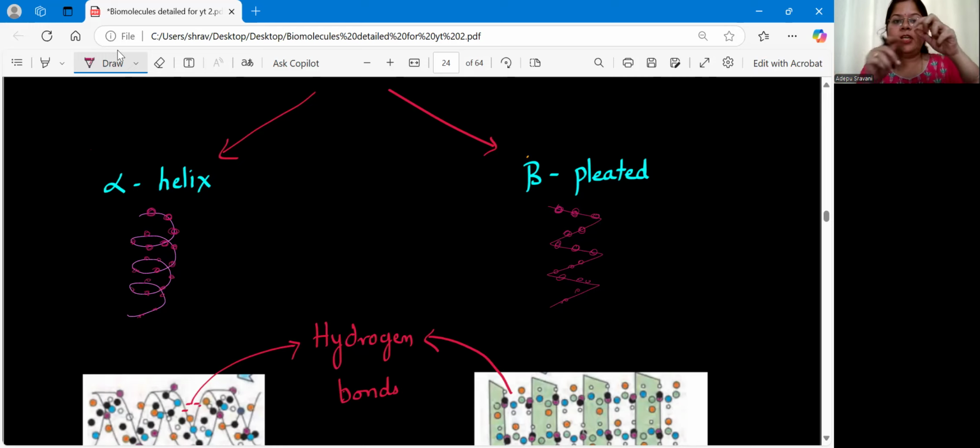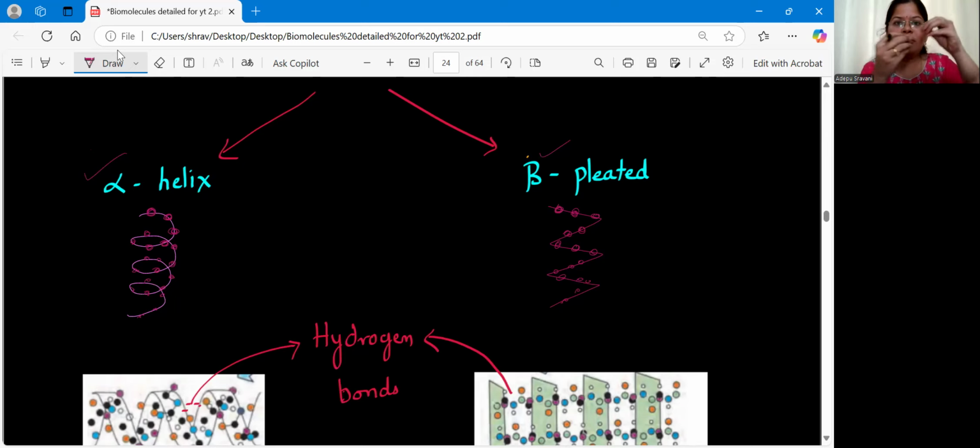Now this pearl chain, you have rotated it. So when you are rotating it, you'll get some spiral-like structure, and that will form your alpha helix. Instead of rotating, you are making zigzags. Clear? And that will give you the beta pleated. So either you can rotate it to form alpha helix, or you can simply make pleats to form a beta pleated. Clear?